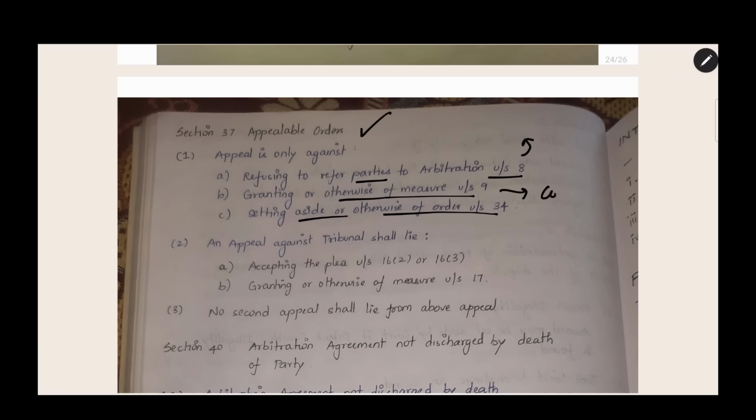Under section 9, you will go to court for an interim measure. If the court grants you interim measure or does not grant you interim measure, you are aggrieved, you are not satisfied by the decision, you can go to court for this appeal. Setting aside or otherwise of order under section 34. If you go under section 34 for setting aside an arbitral award and the court is telling, I will not set aside this award, the award is proper, you can go to the appeal.